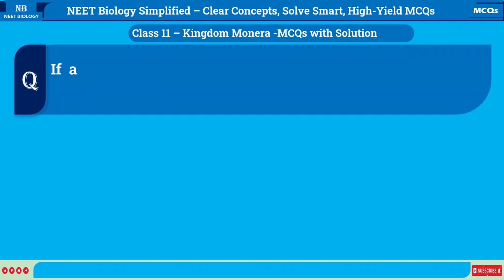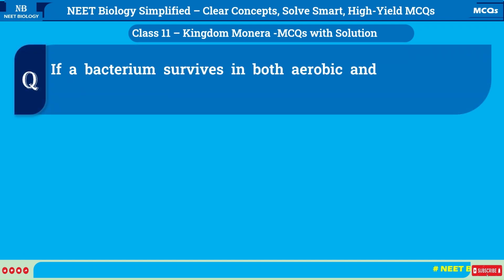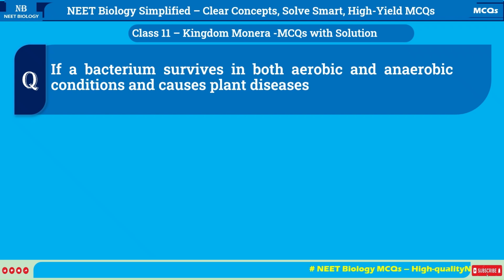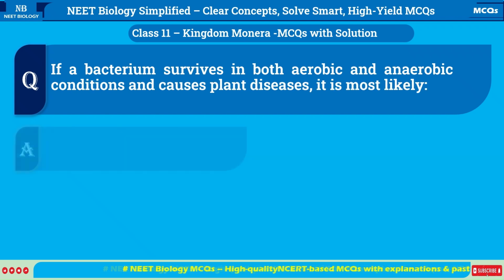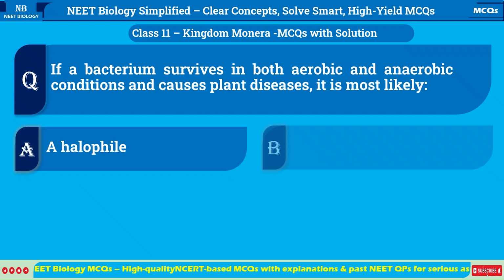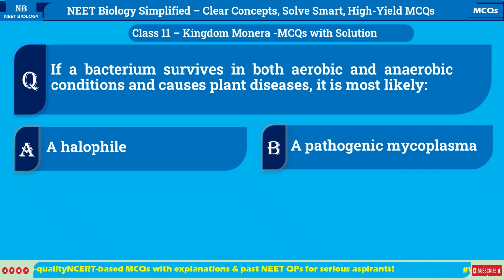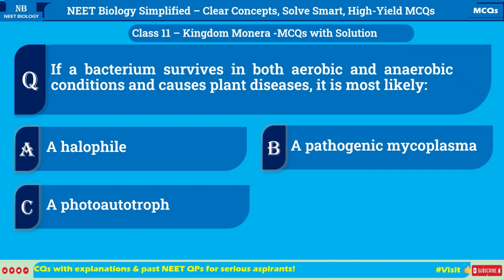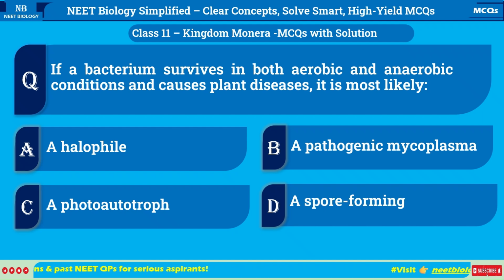If a bacterium survives in both aerobic and anaerobic conditions and causes plant diseases, it is most likely A. a halophile, B. a pathogenic Mycoplasma, C. a photoautotroph, D. a spore-forming bacillus.